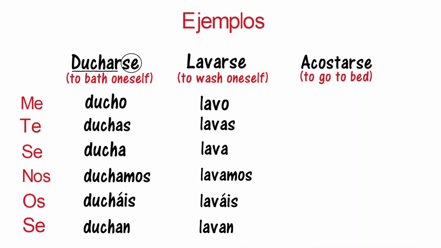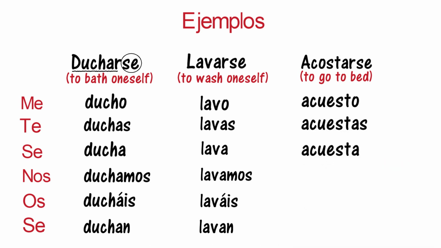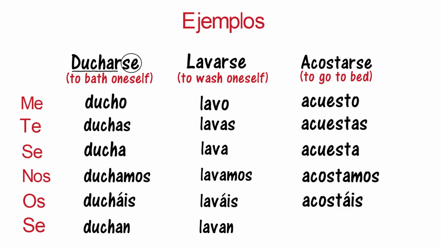Acostarse. Me acuesto. Te acuestas. Se acuesta. Nos acostamos. Os acostáis. Se acuestan. Note that acostarse is a stem changing verb.